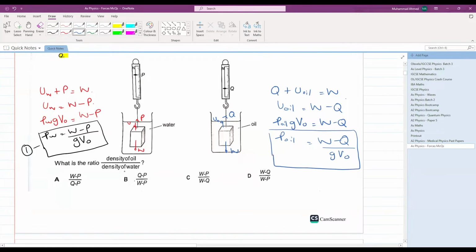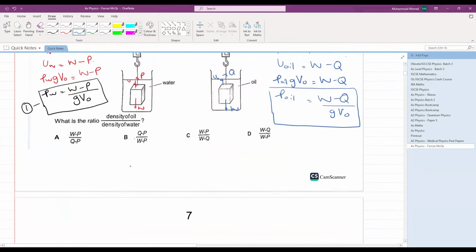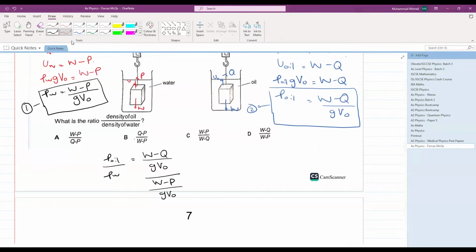What do you have to calculate? You have to calculate the density of oil divided by the density of water. So let's divide equation 1 and 2. W minus Q divided by g V naught, that is the density of oil, divided by the density of water, that is W minus P divided by g V naught. g V naught cancels out.